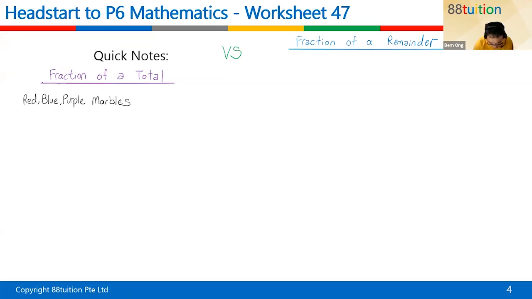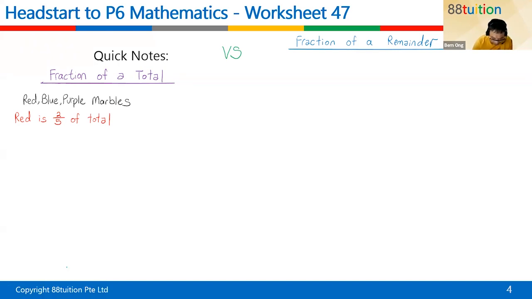Then they will say that the red is, let's say, 2/5 of the total.